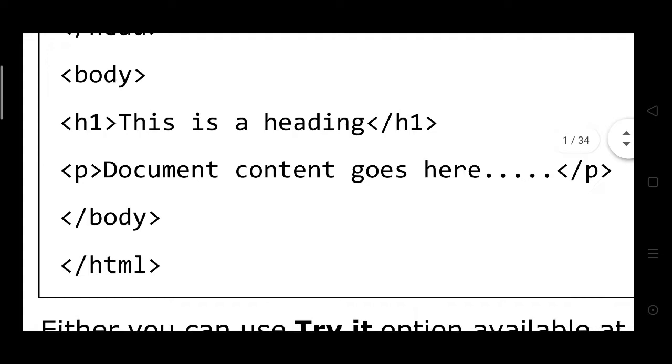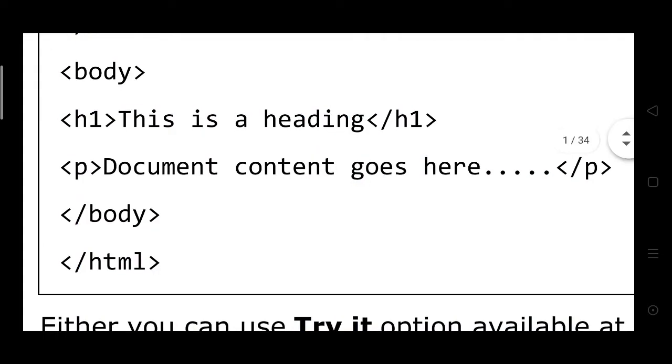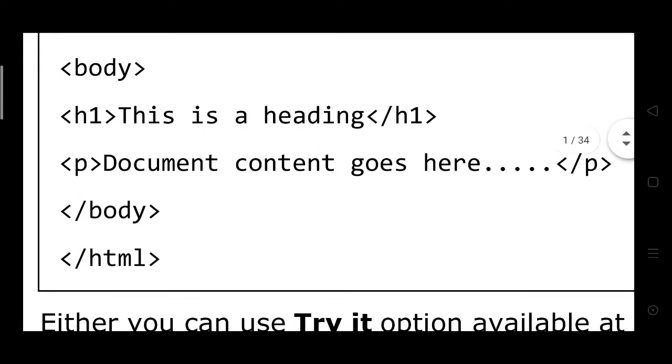Write anything here. H1 is the size of the heading or paragraph. H1 closed. This is the heading.